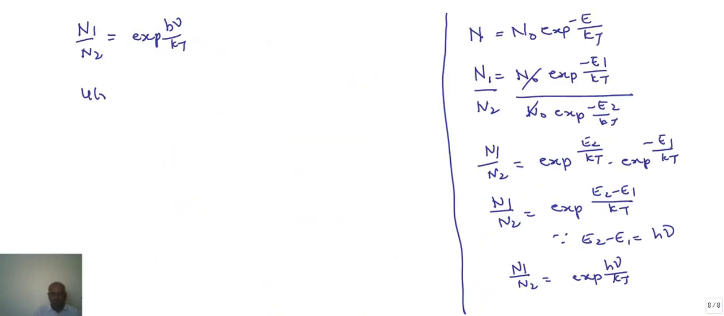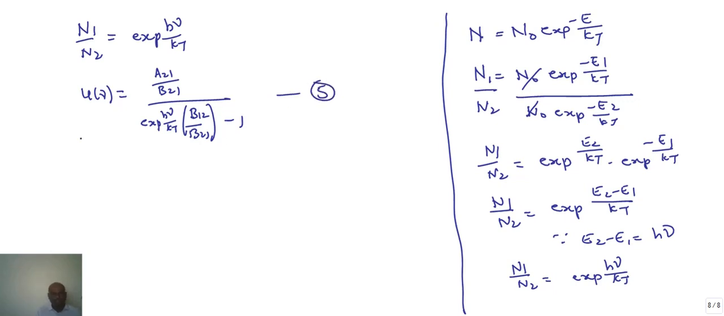U of nu is equal to A21 by B21 into, what is the N1 by N2 value? Exponential of h nu by kT into B12 by B21 minus 1. This is our equation 5.